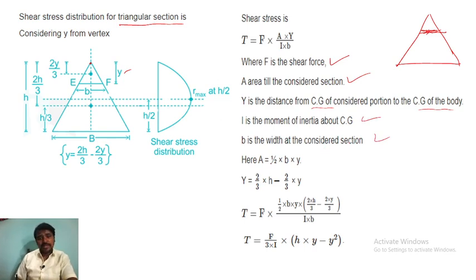Now how we will calculate area, that is half into base into height. Only this portion we are calculating the area because we are considering that one. So half into base, this is B, half B into Y, area. Now Y is equal to 2 by 3 into H minus 2 by 3 into Y. So T is equal to F into A, half into base into height, so into 2 into H by 3 minus 2 into Y by 3, divided by I into B. So T is equal to F by 3I into H into Y minus Y square.